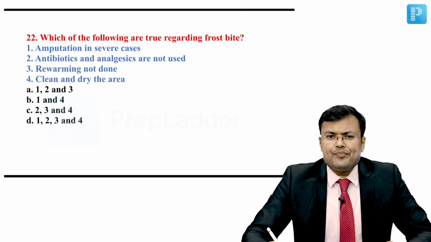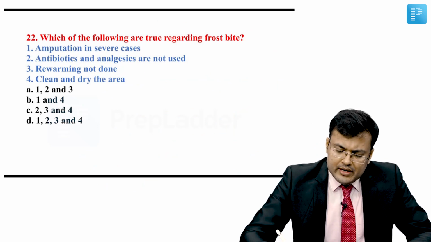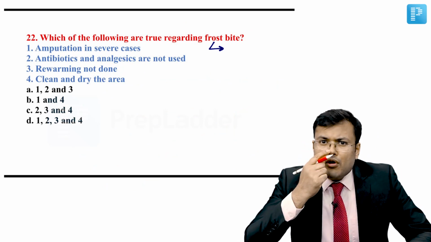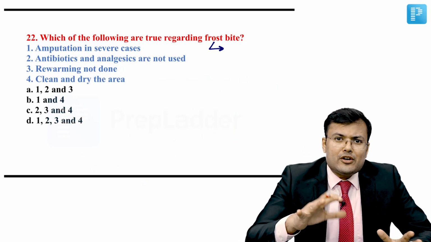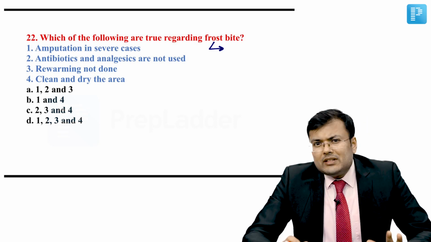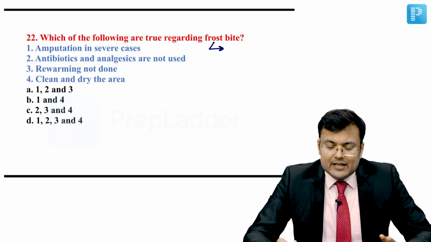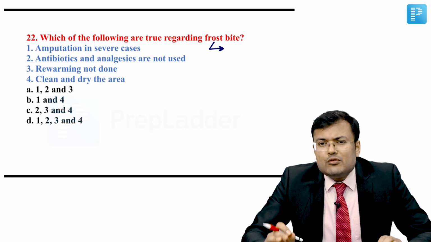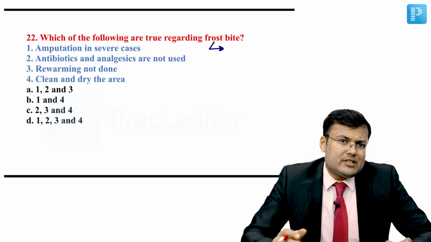Question number 22. Which of the following are true regarding frostbite? What is frostbite? It occurs when a part of body freezes. In that case, what do we have to go for? Whenever there is a patient of frostbite, we have to go for rewarming. We have to start analgesics because there is pain.